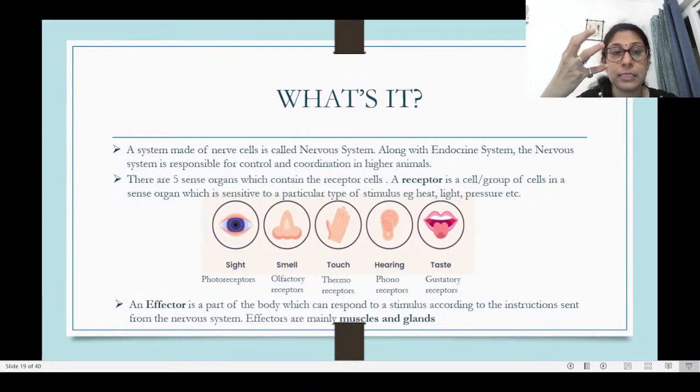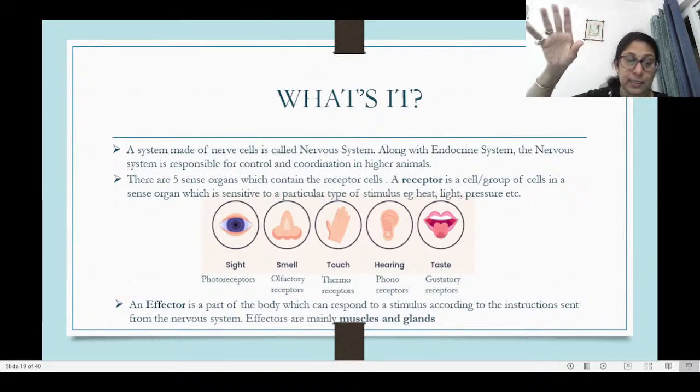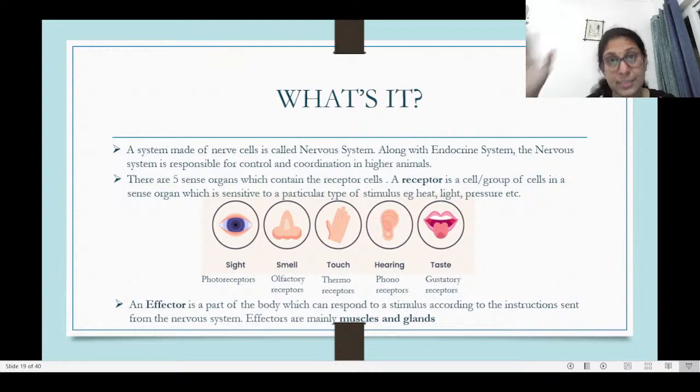So the receptor is sensitive. It gets activated by the stimulus. It sends the information to the brain or the spinal cord, and the response that comes from there is acted upon by the effector. In this case, it was the salivary gland. Or if you are touching a hot object and you remove your hand immediately, the muscle and the bone which help to move your hand become your effectors, and your skin becomes the receptor. Okay.